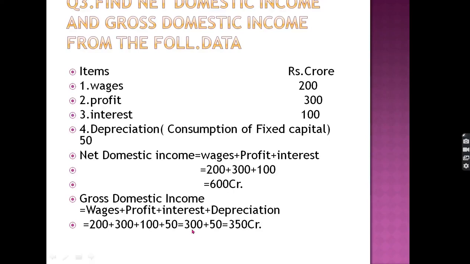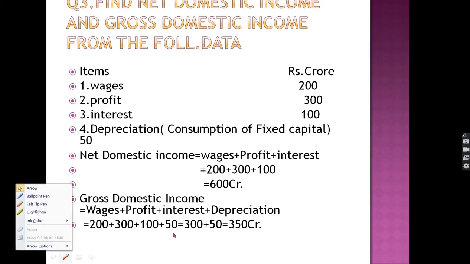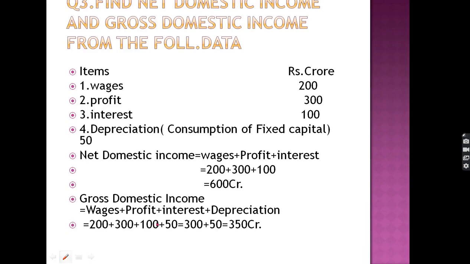We get 650 crore as the gross domestic income.